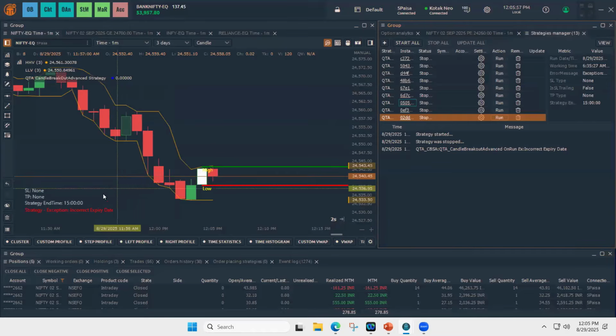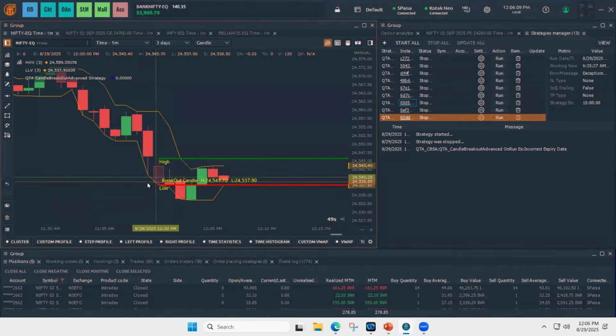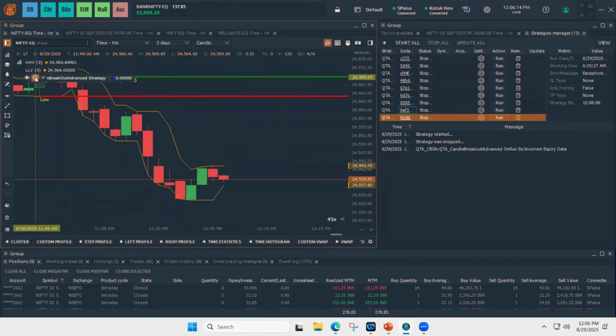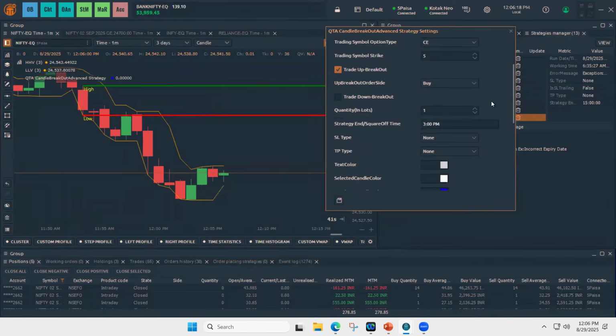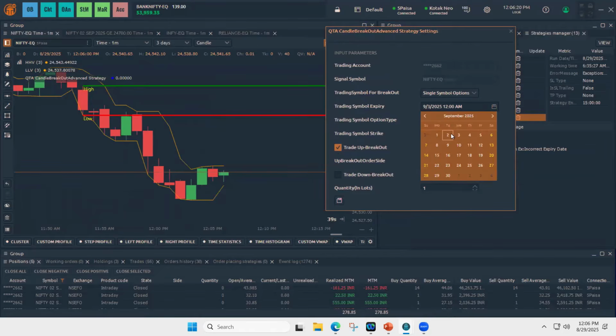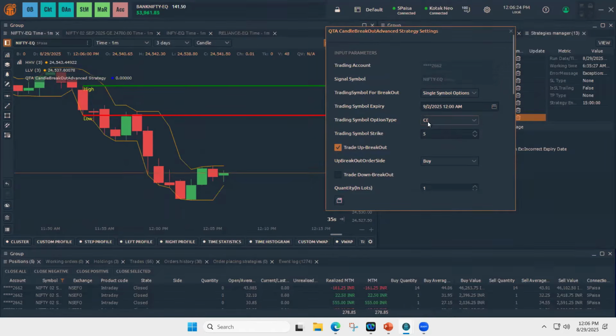So since strategy started and stopped, we need to also remove before going ahead and starting a new strategy. So I'm giving Alt and left click again. So I pressed Alt and left click, it got removed. So now I'll choose the correct expiry date. In this case, I'm choosing September 2nd as expiry.